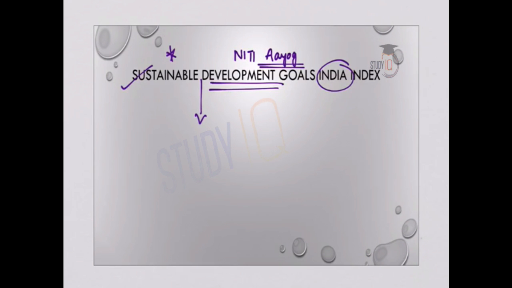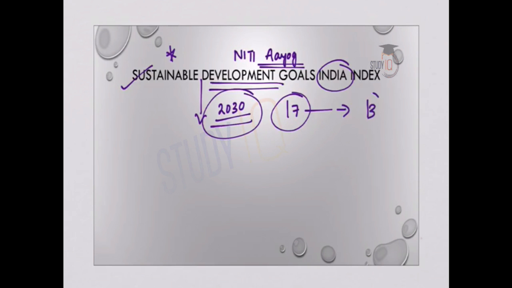So Sustainable Development Goals are goals that have to be achieved by 2030, and this report by Niti Aayog measures the improvement or the development or the progress made by various states and union territories in the country in implementing various measures for the achievement of these goals. And Niti Aayog, in collaboration with Ministry of Statistics and Program Implementation and the United Nations India, has published this report. It comprises a composite score for each union territory and each state, and in total there are 17 sustainable development goals, out of which 13 SDGs have been taken into consideration by the Niti Aayog while framing this report.